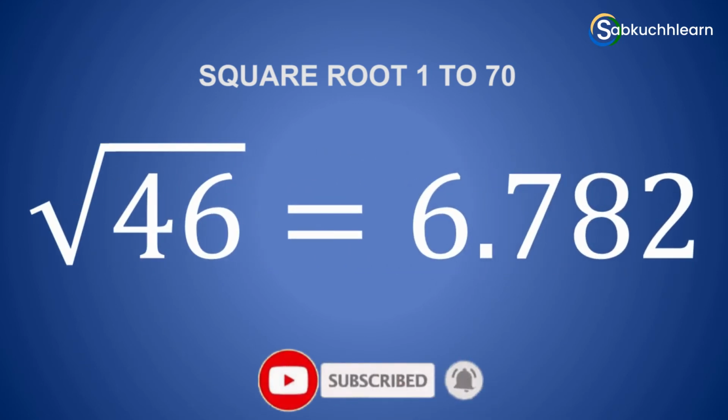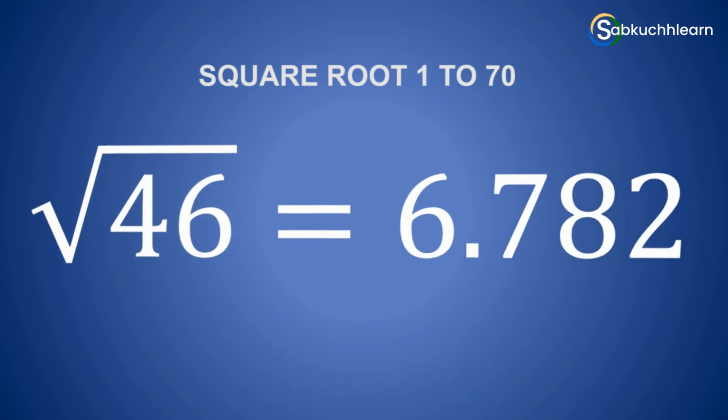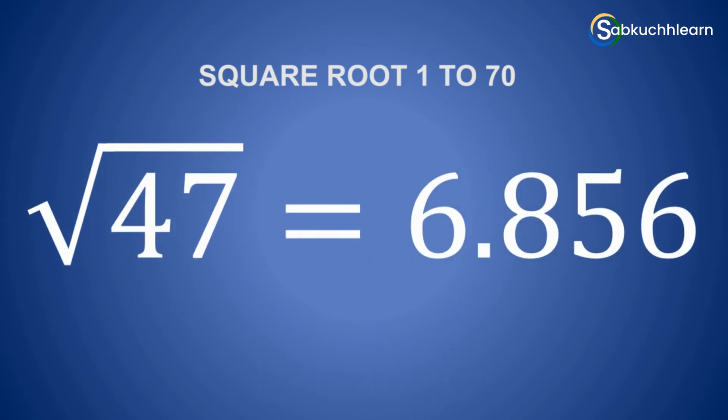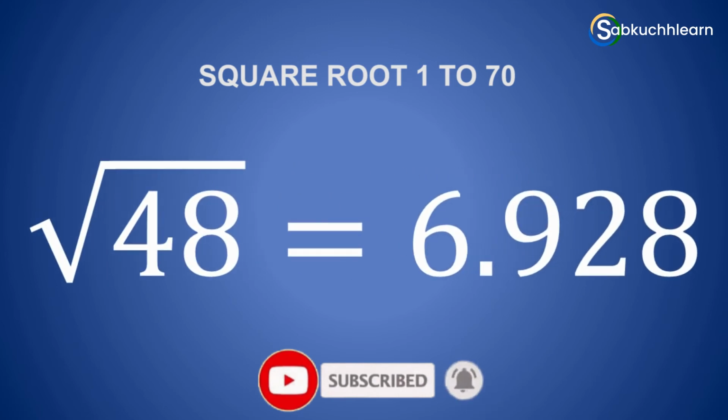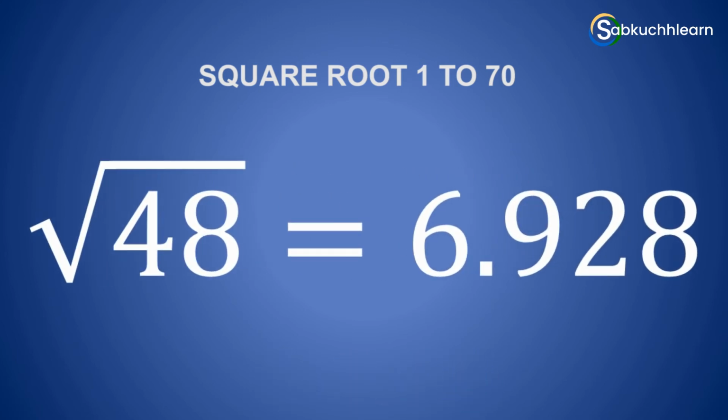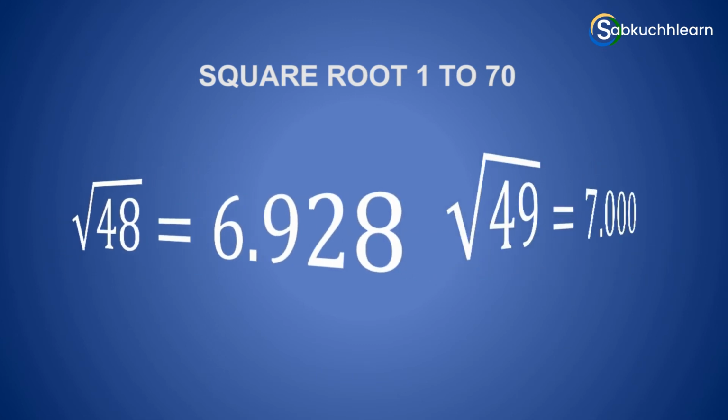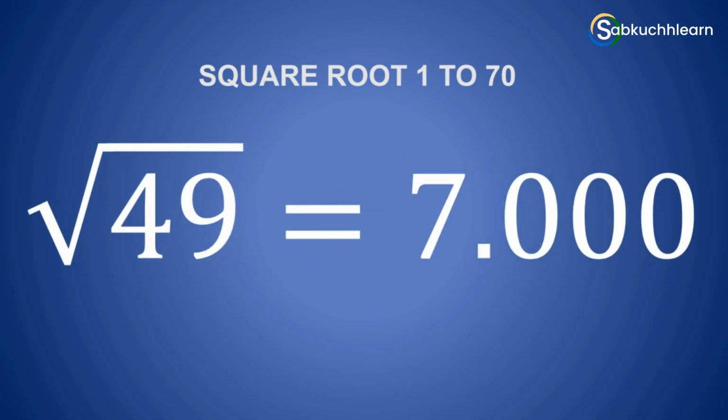The value of root 46 is 6.782. The value of root 47 is 6.856. The value of root 48 is 6.928. The value of root 49 is 7.